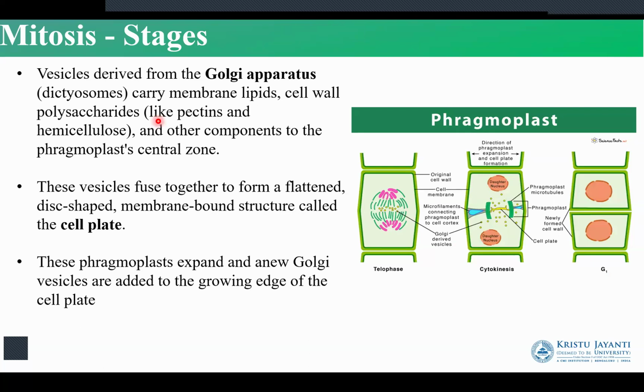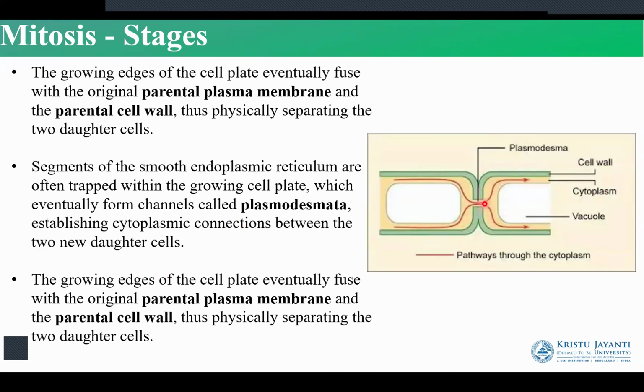The phragmoplast will now become bigger and bigger. It will accumulate all the vesicles coming from the Golgi, which are also known as the dictyosomes, and then it will start forming the cell wall at the metaphase plate. So this formation of the vesicles along with the phragmoplast forms a disc-shaped structure which is known as a cell plate. The phragmoplast will now expand as and when the new Golgi are getting added and the cell plate is being formed. The growing cell plate will now grow towards the metaphase plate and separate the newly formed nuclei.